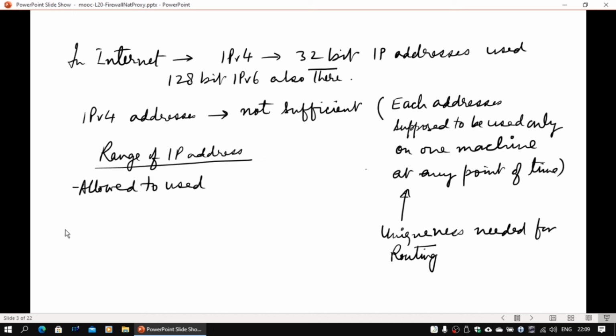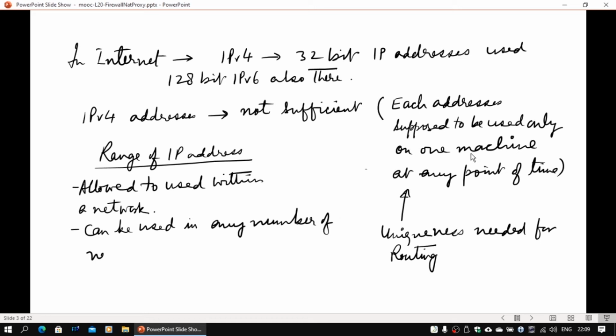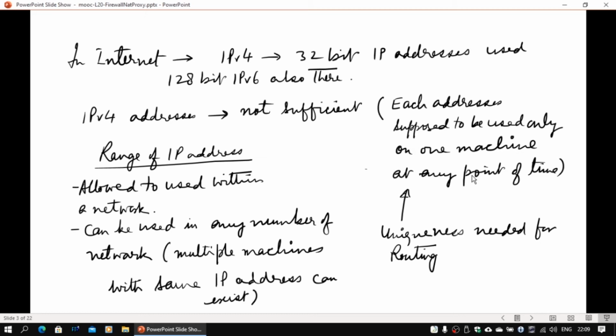Now, when we look at public IP addresses, each address is supposed to be used only once anywhere in the world at any point of time, and that's where the problem of shortage came. So we need to reuse the addresses. There are certain ranges which were defined, which can be used in, say, IIT Kanpur, and can be used in some other institute and some other organizations. The only problem is the same IP address at any point of time exists in multiple places. How is the routing going to happen?